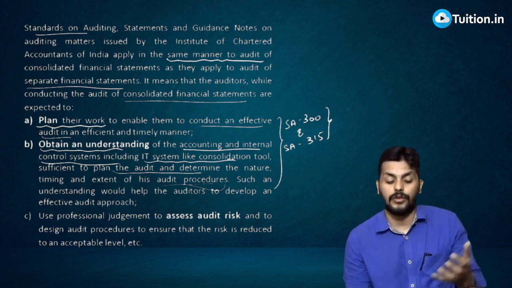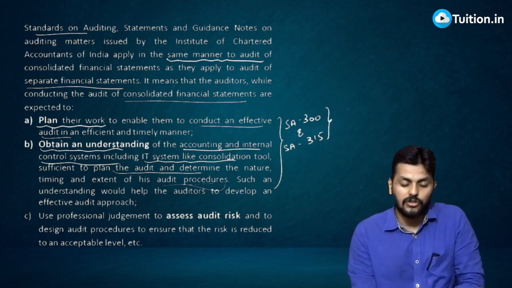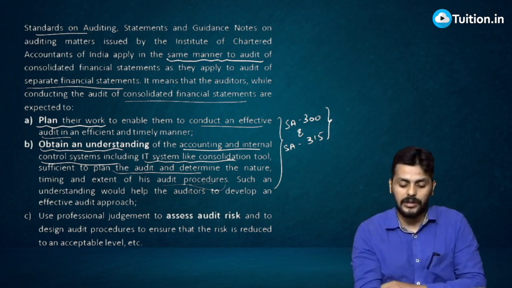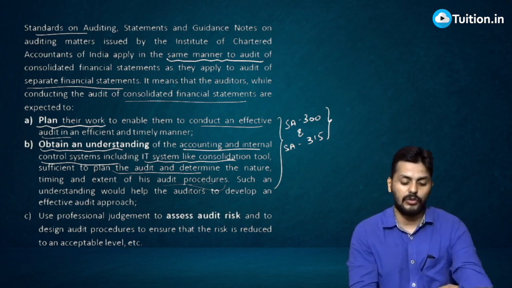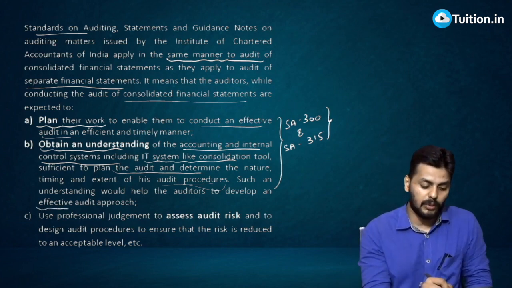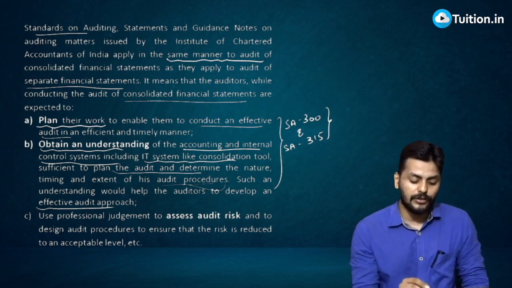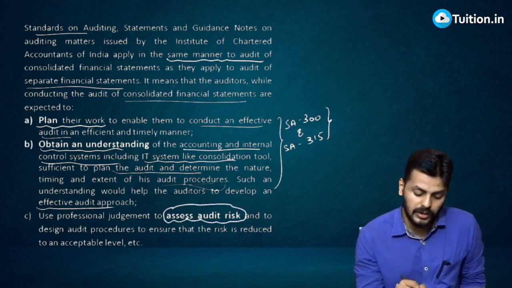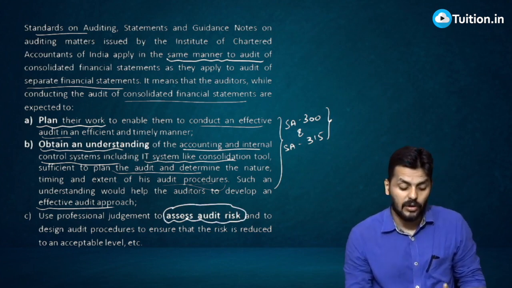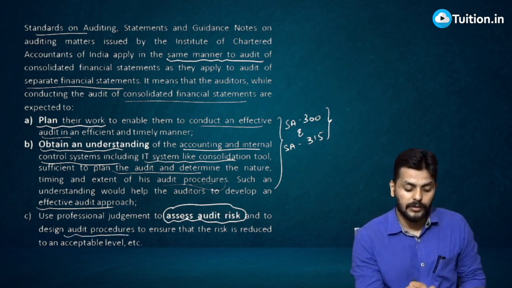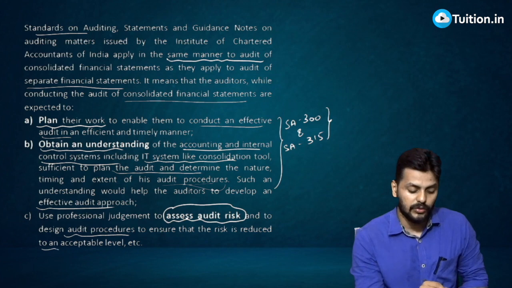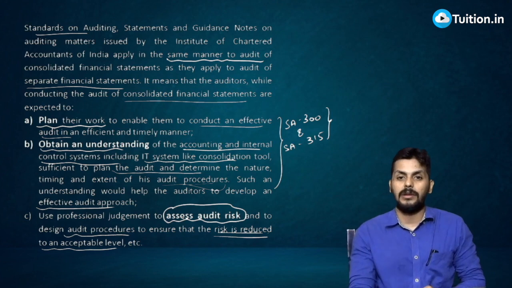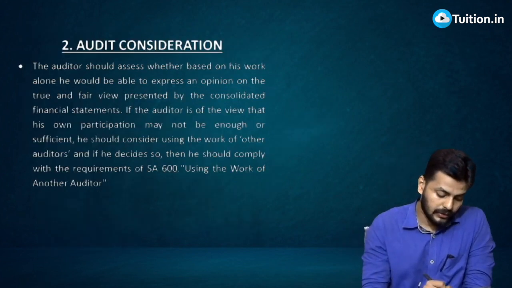So you do risk assessments where the auditor can determine the nature, time and extent of the audit procedures, such an understanding would help the auditors to develop an effective audit approach. It will help you develop what? An effective audit approach. And apart from that, use professional judgment. Auditor may use professional judgment to assess audit risk, and to design audit procedures, to ensure that the risk is reduced to an acceptable level. You bring down the risk to an acceptably low level so that you don't take much of a risk. You know all these points.